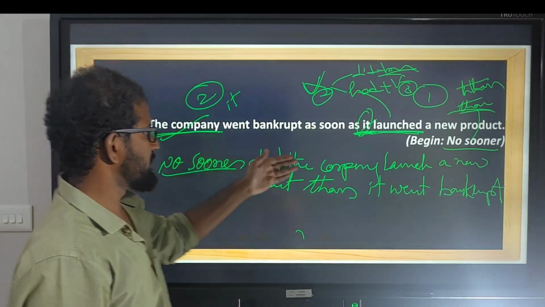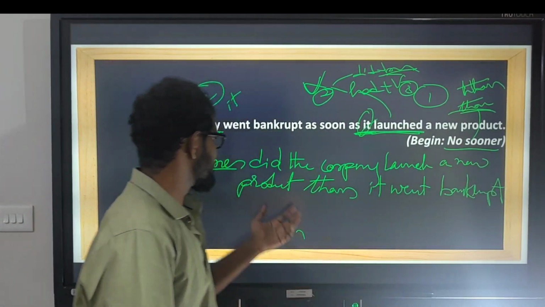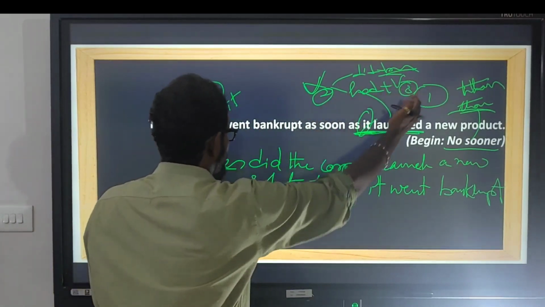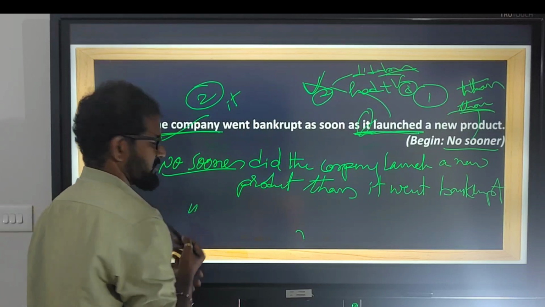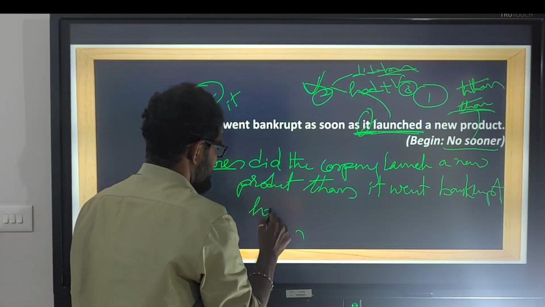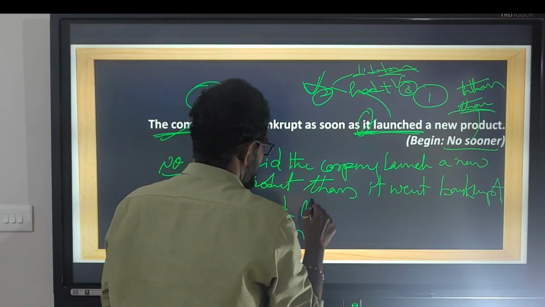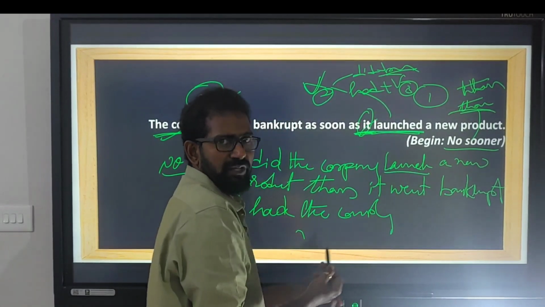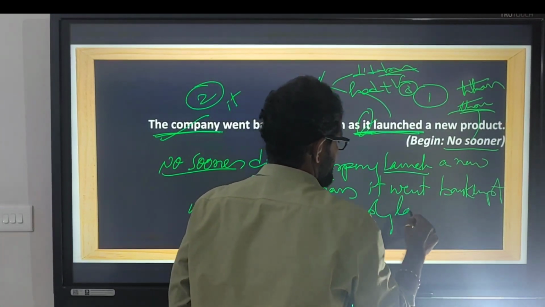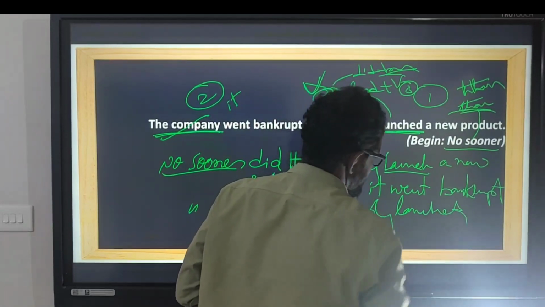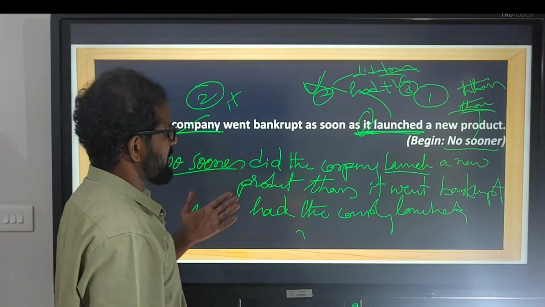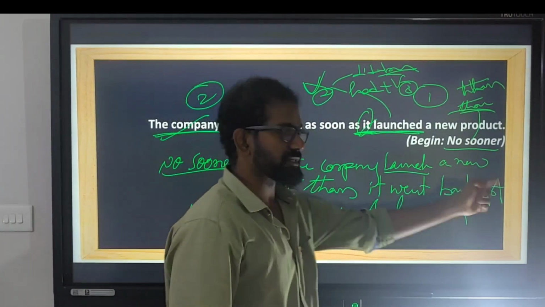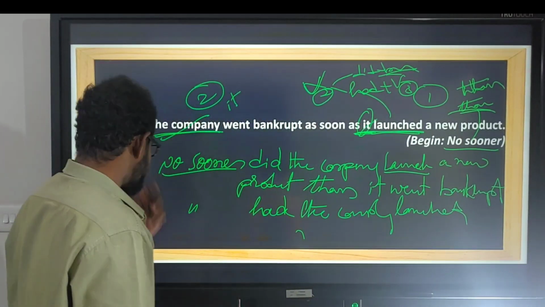So no sooner did the company launch a new product than it went bankrupt. Suppose we write with had plus V3: with the same no sooner, here we write had the company, and instead of base form we write V3, launched. The remaining is as usual. So no sooner had the company launched a new product than it went bankrupt.